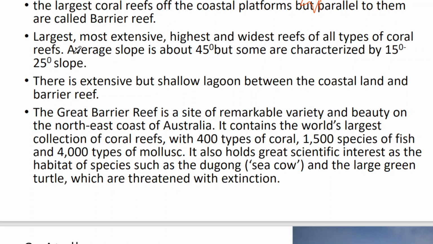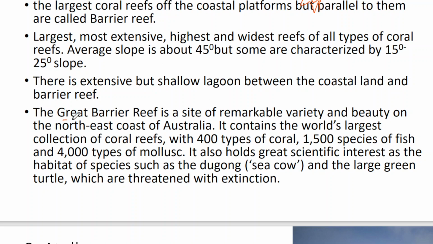It is the largest and most extensive, the highest and widest among all types of coral reefs. It is very much broader, very much the highest and largest type of reef. It is very extensive, and shallow lagoons can again be formed between the coastal land and the barrier. Then some kind of water will be trapped.